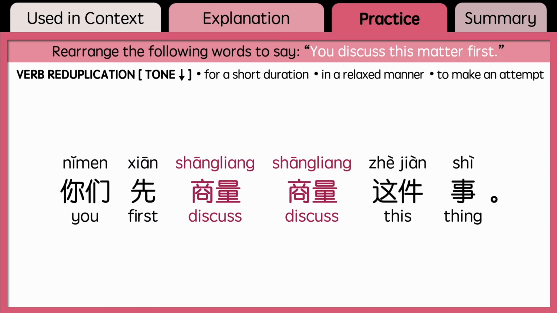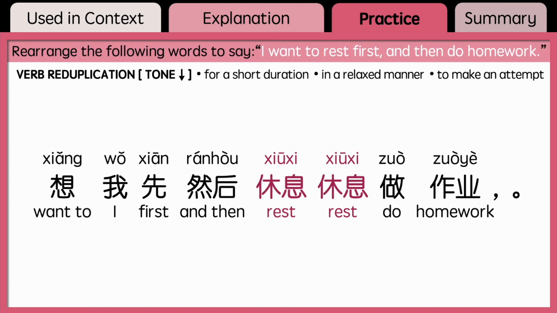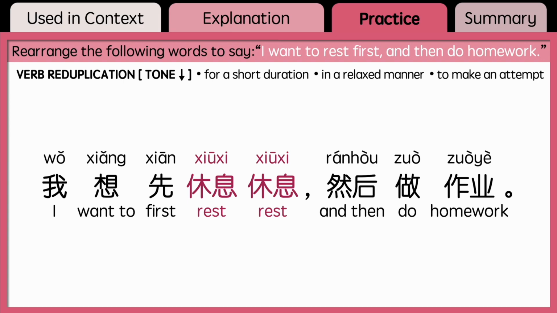Yes, the answer is 你们先商量商量这件事. Rearrange the following words to say, I want to rest first and then do homework. Again, you can pause the video and think about it first. Okay, the answer is 我想先休息休息，然后做作业.